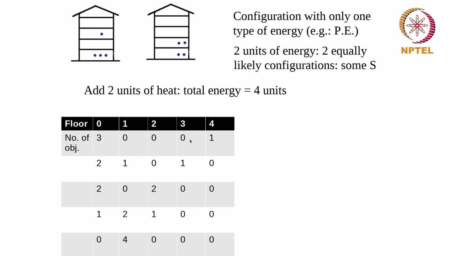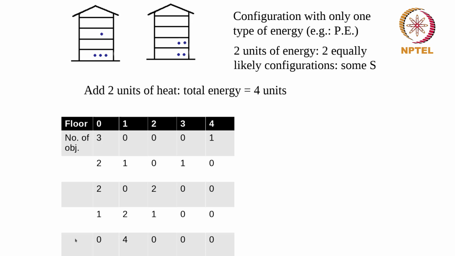And similarly, I can have cases where I have these 2 objects which are there on the ground floor giving me 0 units of energy. And these 2 over here can move up 1 floor, go to the second floor, and they have two objects in the second floor, which is 4 units of energy. Or I can have one in the ground floor, I have 2 in the first floor, and I have one from here which moves up to the second floor, and that also gives me 4 units of energy, which is shown over here. Or what I can have is, I can have these 3 moving up and this moving down, and altogether that gives me 4 units of energy.